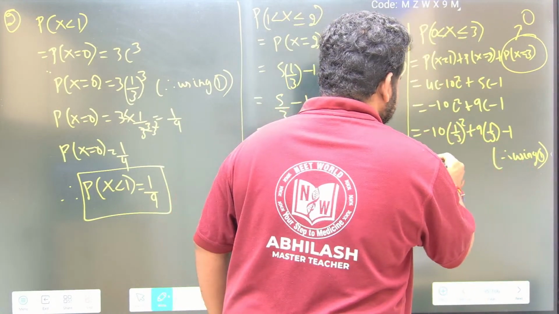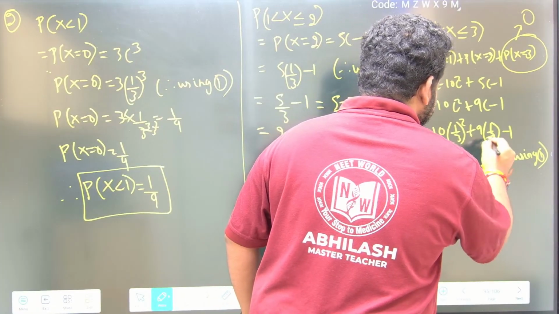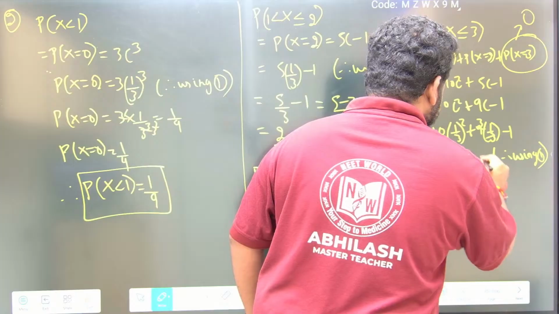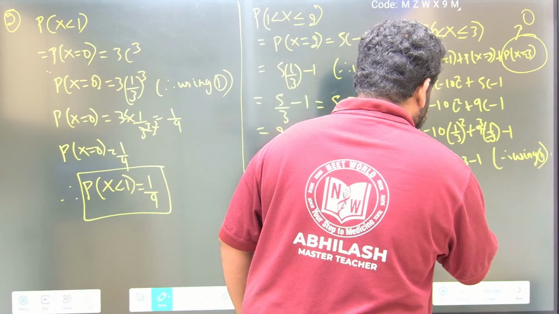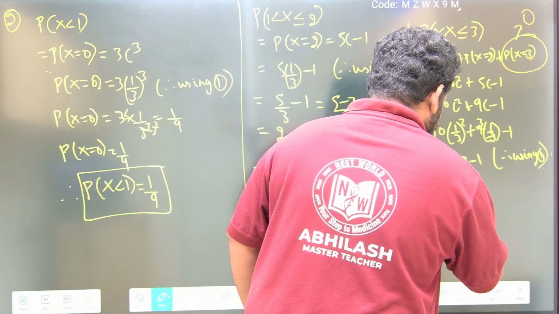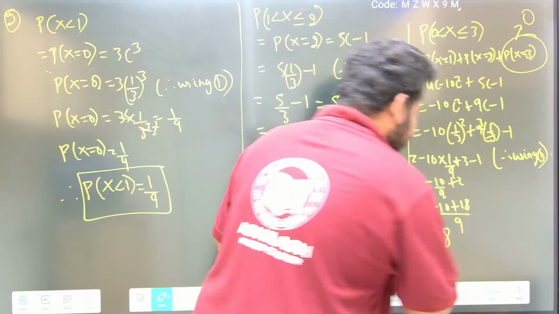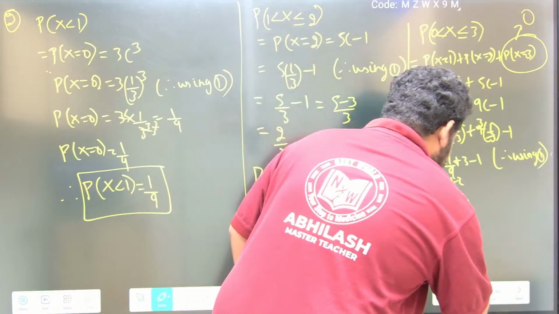Minus 10 into 1 by 3 square is 1 by 9, plus 3 1s are 3, 3 3s are 9, plus 3 minus 1. So this is minus 10 by 9 plus 2. So this will become minus 10 plus 9 2s are 18 by 9. So this will become, friends, equal to minus 10 plus 18 is 8 by 9. So this is what we will have.